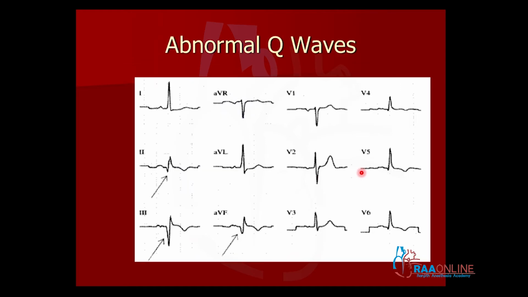Whereas when you look at the electrocardiogram, especially in L2, L3 and AVF, you can see this Q wave which is so deep and broad, and the depth of the Q wave is more than the R wave. Sometimes this depth is more than 25% of the R wave. So when you have deep and broad Q waves of more than 25% of the R wave, you call this a pathological Q wave, and this represents irreversible necrosis of the myocardium in this area.